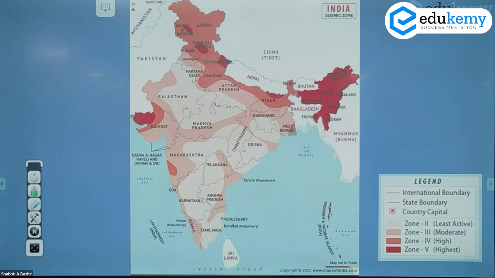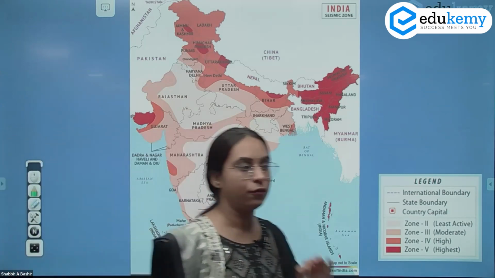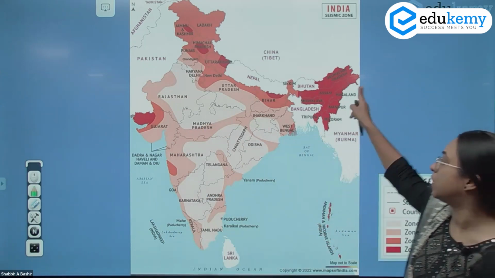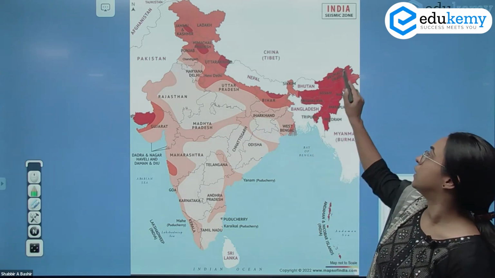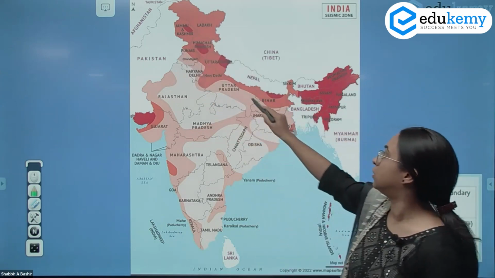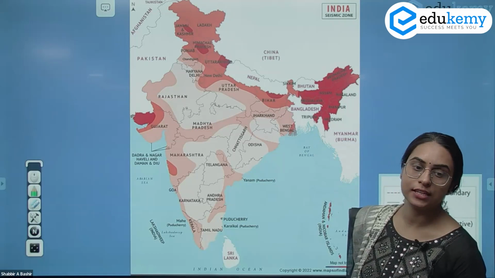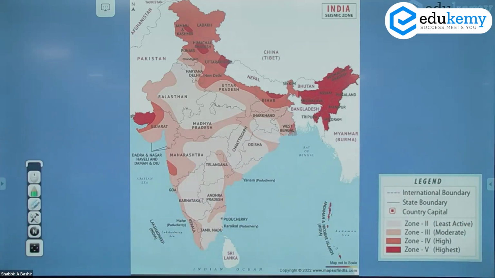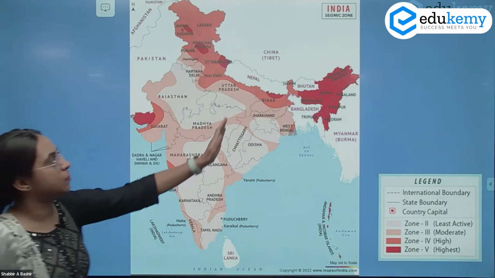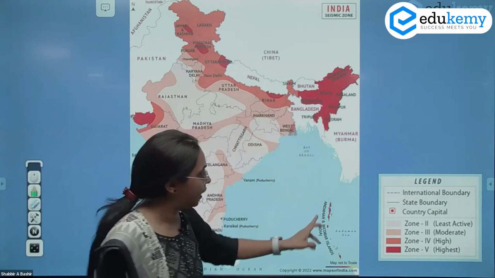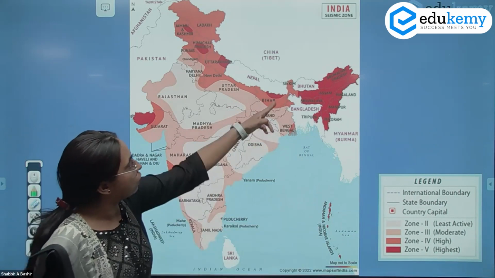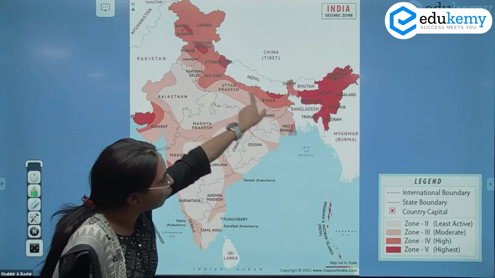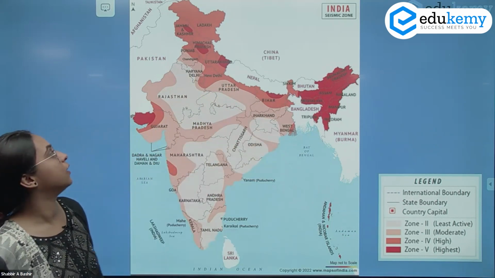In the seismic zonation of India, we have zones 2, 3, 4, and 5. Zone 1 is not there. Zone 2 is this one. Zone 2, 3, 4, 5. The northern mountain complex is the most seismic prone zone, and that is called zone 5 and zone 4. Zone 5 is majorly your northeastern states and Andaman Nicobar. The rest of the Himalayan and northern mountain complex, which goes as far as some portions of UP and Bihar, are zone 4.